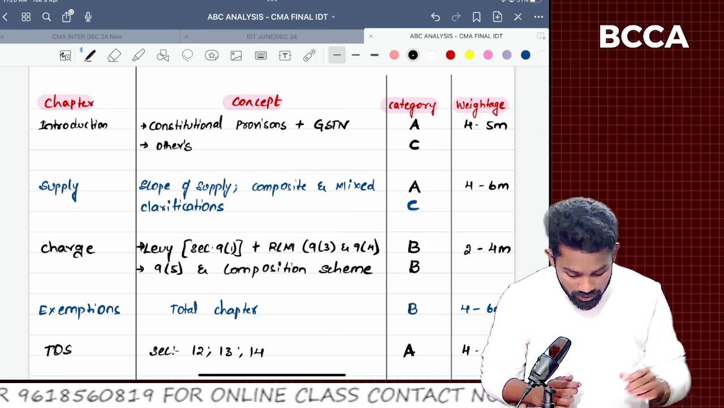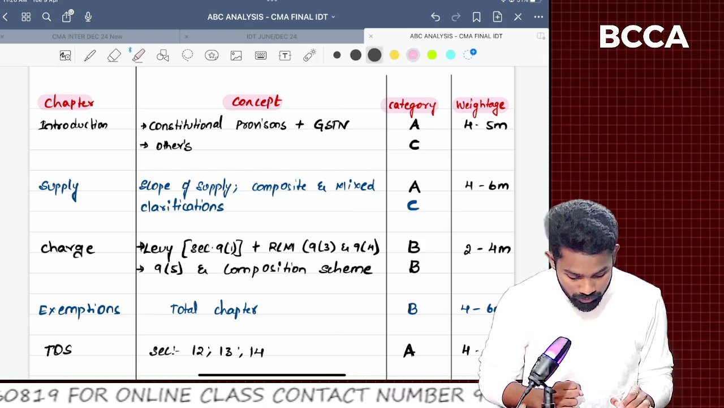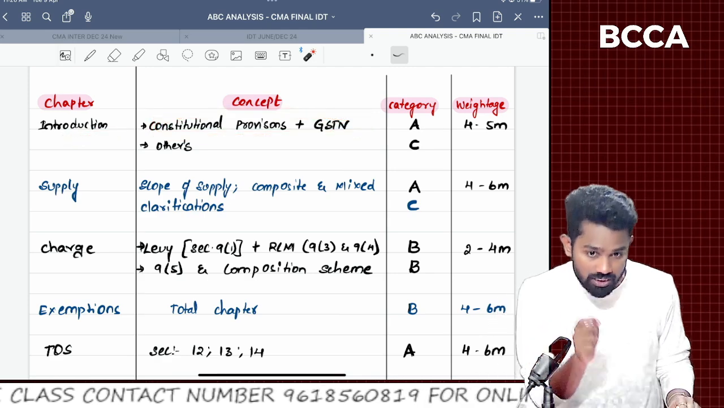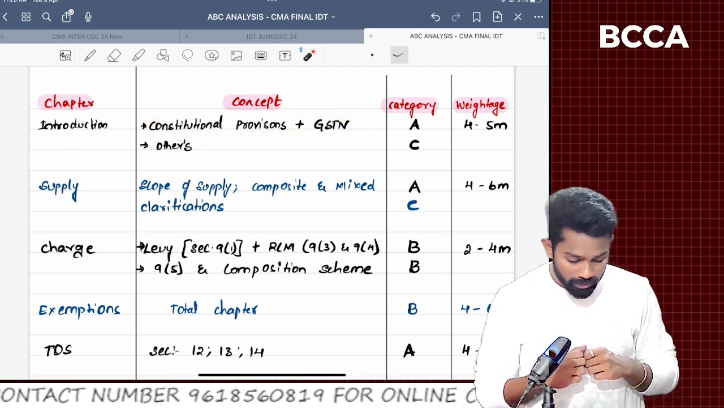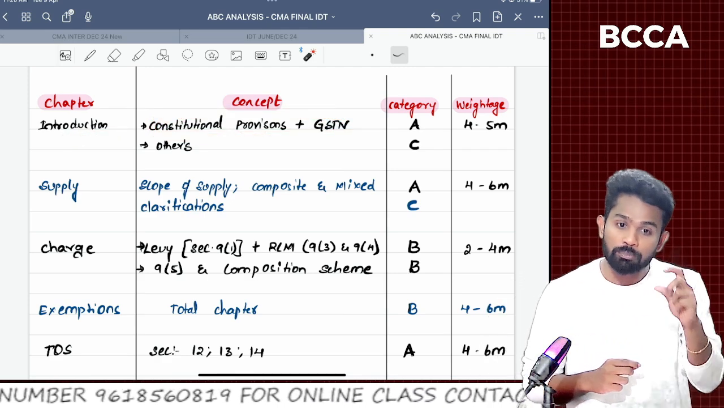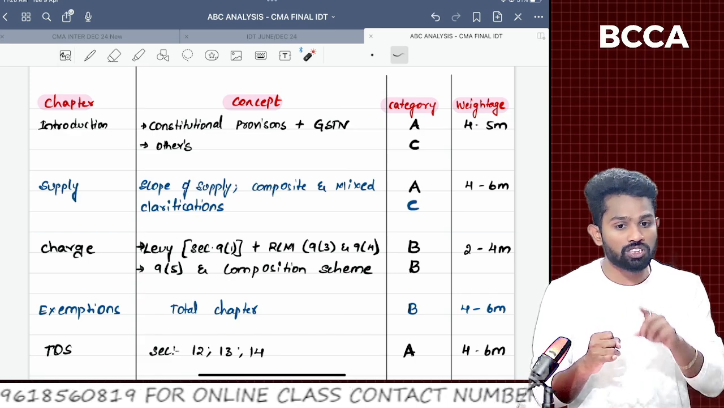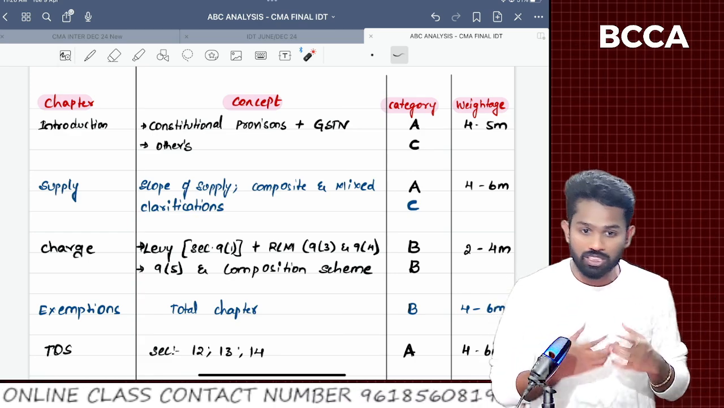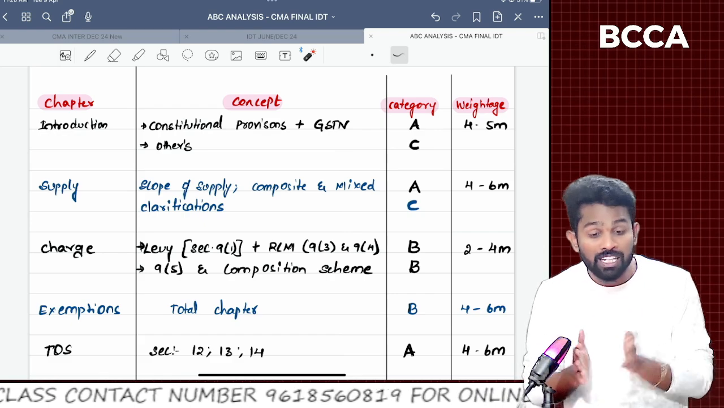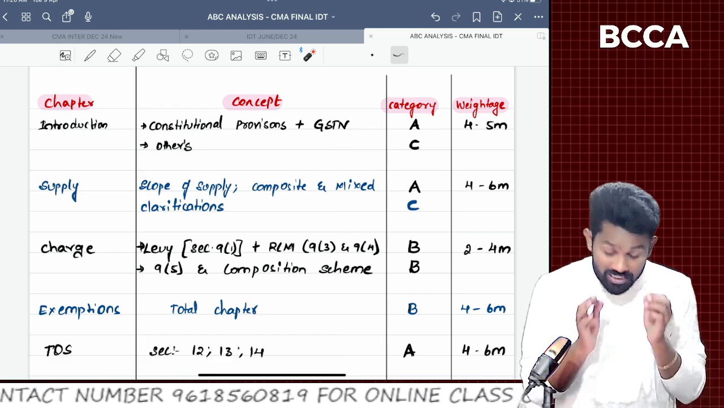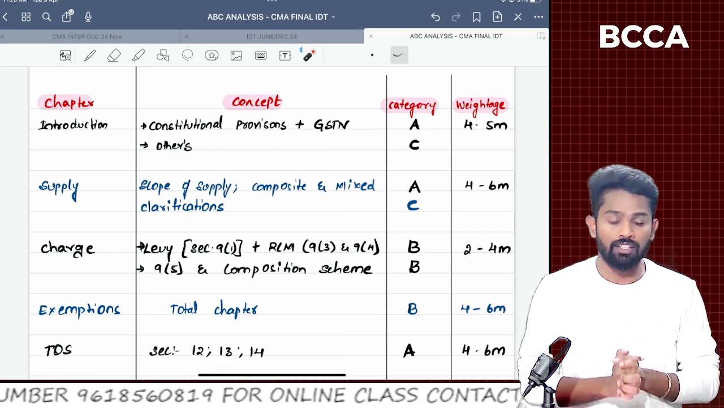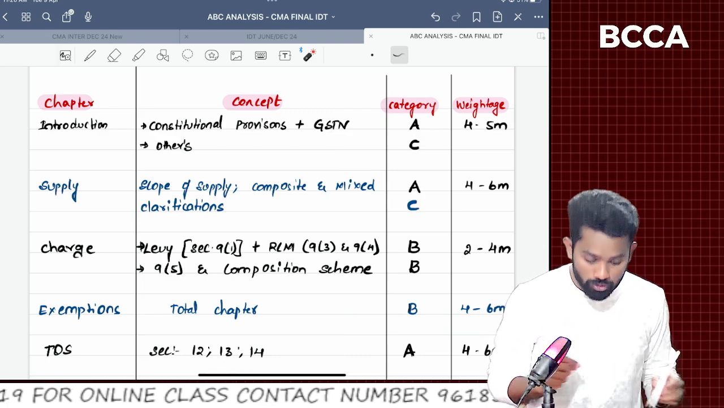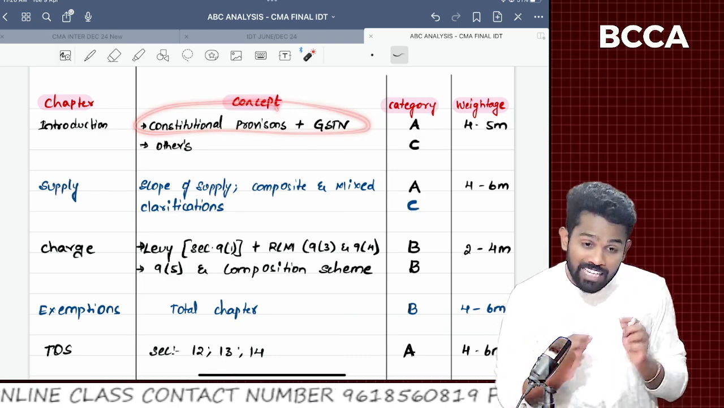Sir, if you could see here, from the introduction chapter, the constitutional provisions and GSTN. If you are referring to the study material, GSTN has a separate chapter which consists of the vision of GSTN, mission of GSTN, advantages of GSTN, and the objective of GSTN. Those concepts along with the constitutional provisions will come under category A. We could definitely expect a 4 marks question at least from this topic. So that's why I referred to it as category A.